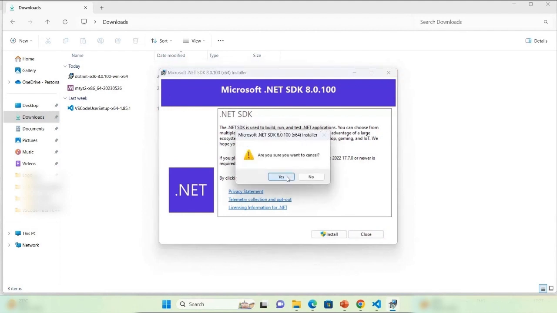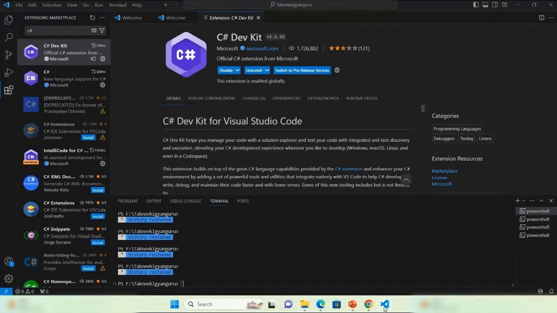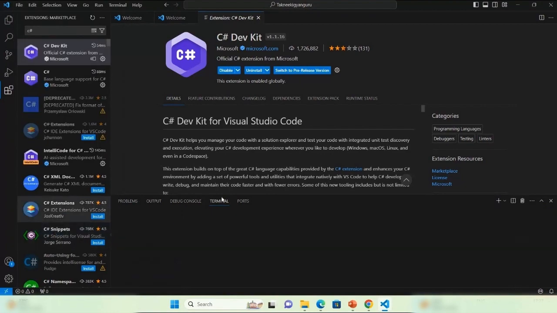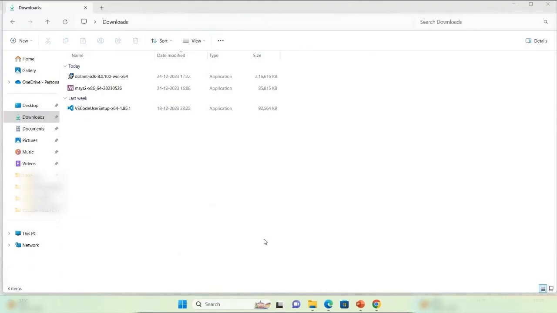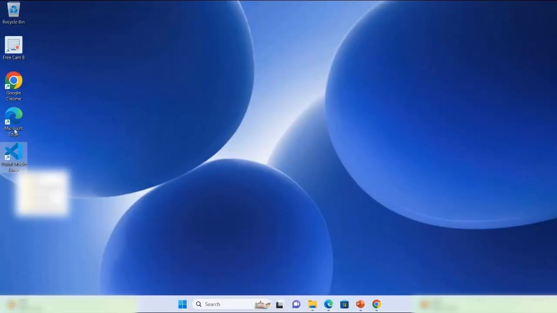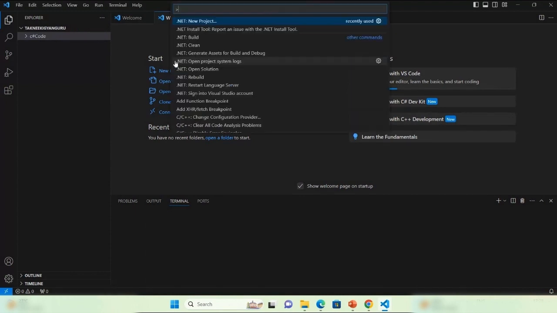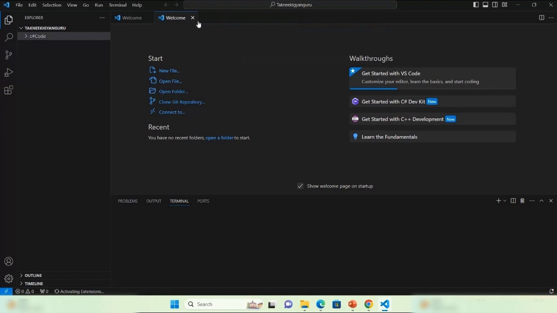Now go to Visual Studio Code. I guess we need to restart it or reopen it. So exit and open Visual Studio Code. Okay, now Control Shift and P. Click on new project.